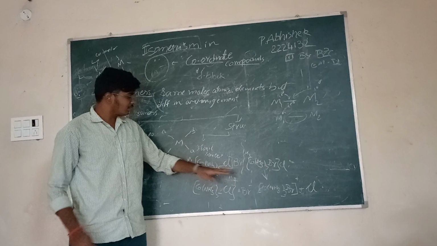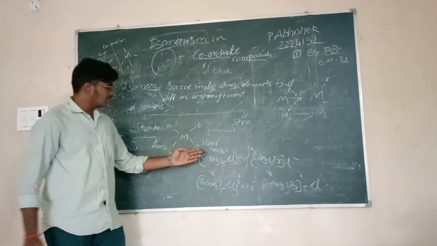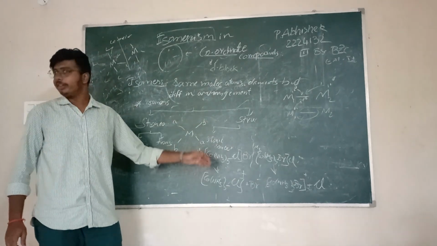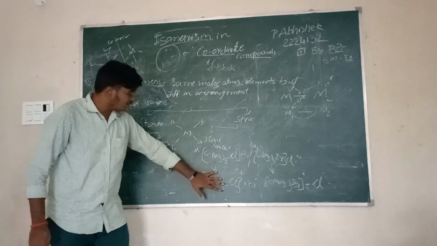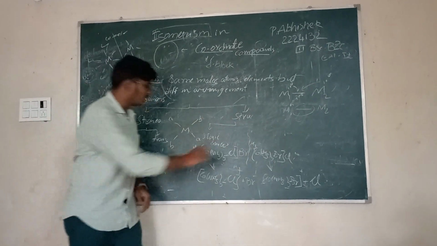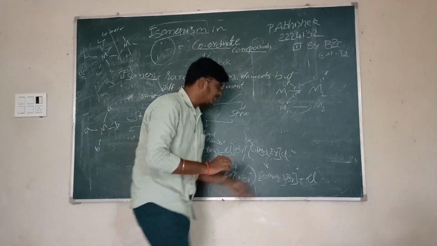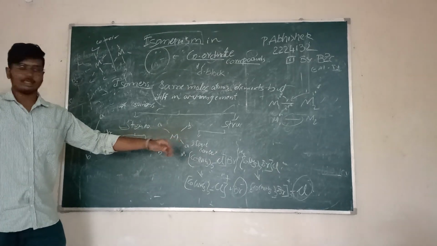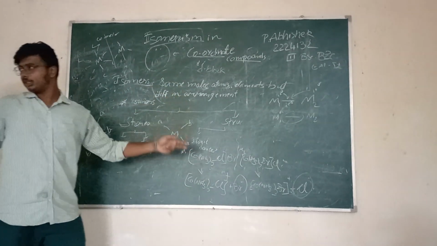Both the molecules have same constituent molecules. That is cobalt, ammonia, chlorine, bromine. Both are present in both of them. But when they participate in ionization, the ions differ. The ions released differ from both the molecules. Here, bromide ion is released, whereas here chloride ion is released. This is known as ionization isomerism. This is one of the structural isomers in coordination compounds.